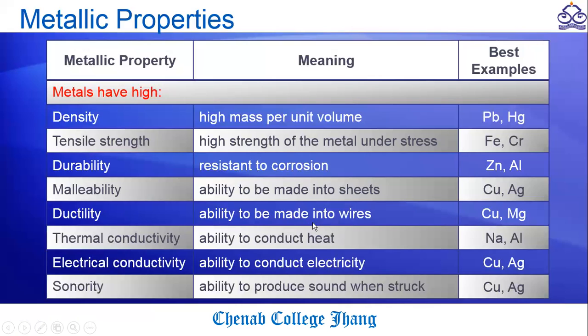We can make wires from metals. Thermal conductivity means to conduct heat, and sodium and aluminum are the best examples for this. Electrical conductivity means the ability to conduct electricity, and again mercury and silver are the best examples.